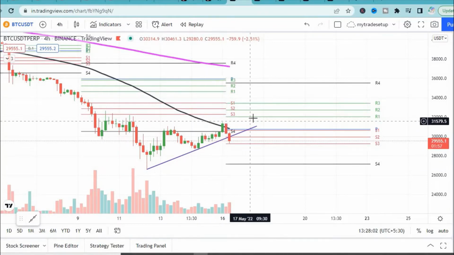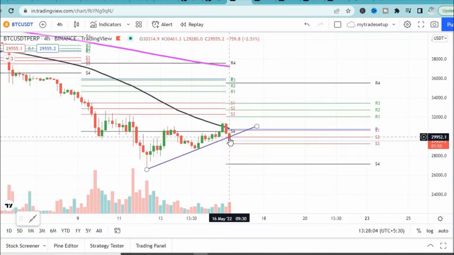So it should either go out of this particular trend line or go out of this particular candle for sustaining above here. Otherwise the selling pressure will always be there. Bears will treat every rise as a selling opportunity. So right, this is a sell on rise kind of a market now, right?